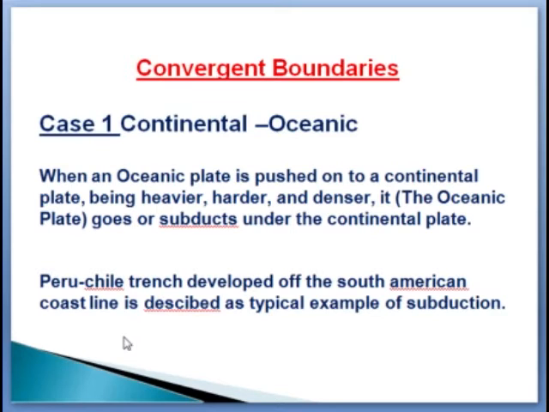The Peru-Chile Trench developed off the South American coastline is described as a typical example of this subduction. Okay, this is our first case: the continental and the oceanic plates come close to each other.